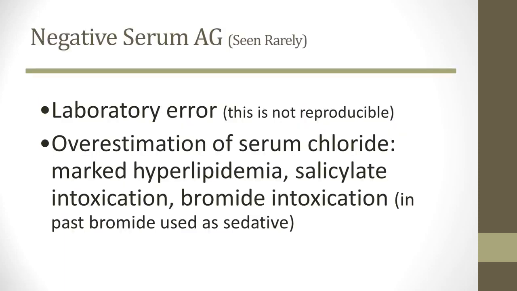And sometimes we find a negative anion gap, which is rarely seen, but it most likely comes as an error of the laboratory, which is of course not reproducible. When you recheck the sample, it comes normal. Or there may be overestimation of serum chloride, marked hyperlipidemia, or bromide intoxication. All of them can give rise to a negative anion gap.